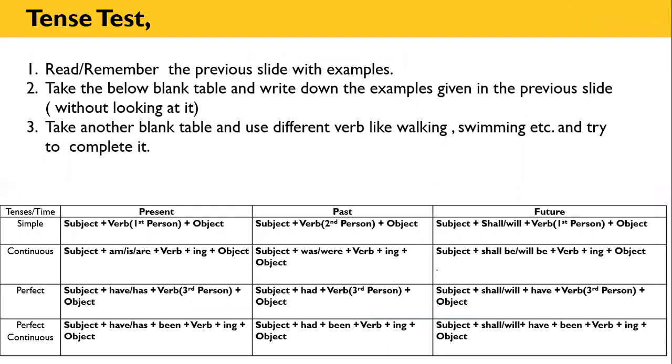Read and remember the previous slide with examples. Take the below blank table and write down the examples given in the previous slide without looking at it. Take another blank table and use different verbs like walking, swimming, etc. and try to complete it. Try to make different sentences with the help of auxiliary verbs and the main verbs and try to fill up the complete 12 tenses. If you are able to properly form those sentences, then you will be able to complete the tenses. Thank you.